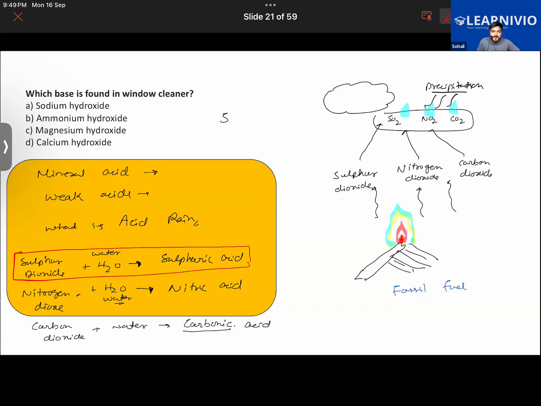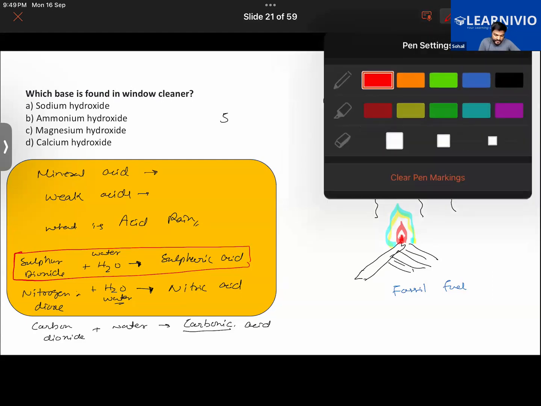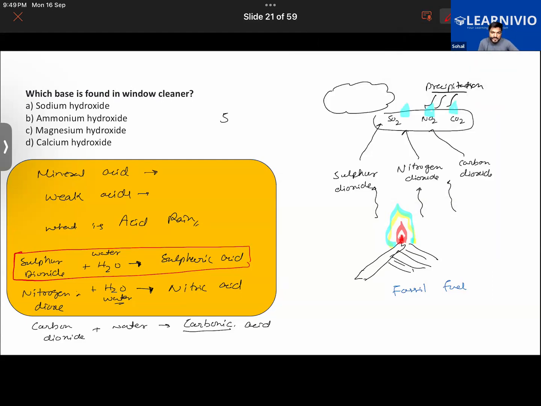Sir, marble cancer. Okay, good. And Sir, buildings wear down. Sir, if a human comes in contact, our skin will be damaged, our hair will be damaged. Yeah. What about the aquatic plants and aquatic animals? So they will also be damaged.